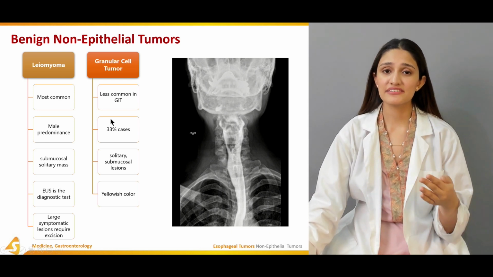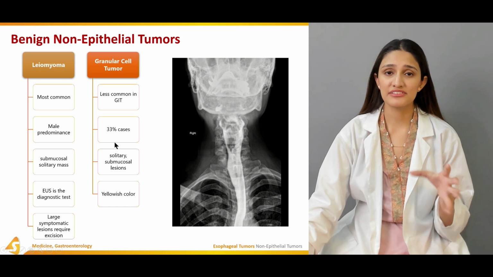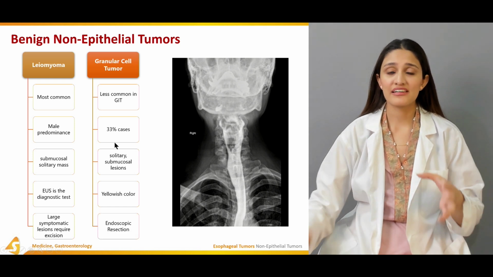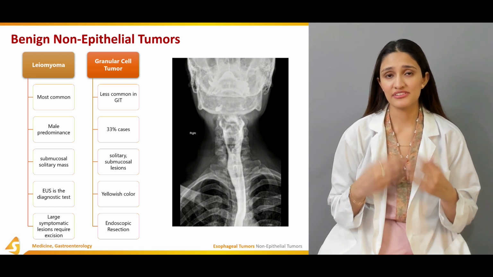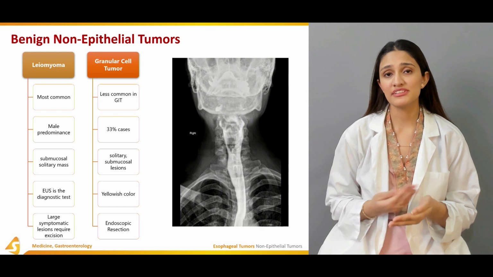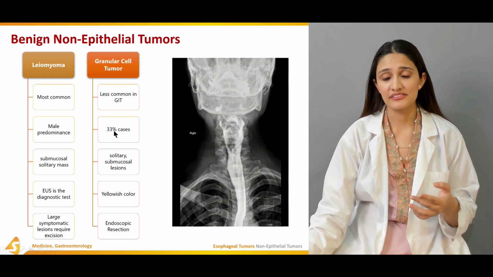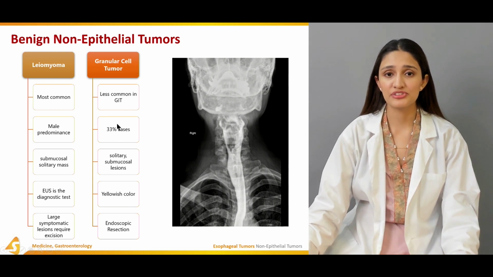The color of a granular cell tumor is very yellowish. And ultimately, the treatment is always endoscopic resection. Endoscopically, the tumor is resected, and this is the treatment option available for the patients.